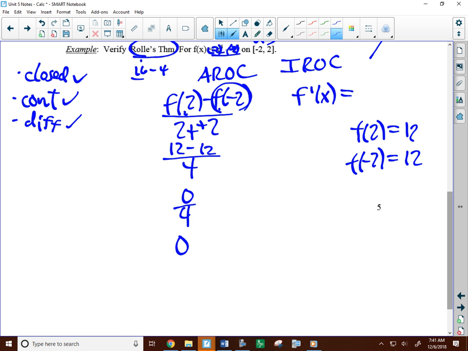What was I gonna say about that too? Yeah, and you know that it's gonna be 0. Maybe at least you should show this. Like, all right, I plug in the endpoints and I get the same number. So that means the Y values are the same. The secant slope is the same. So this part would be the same number as well. But yes, you're right. So I do the derivative for the IROC, and let's see, it's 4x cubed minus 2x.